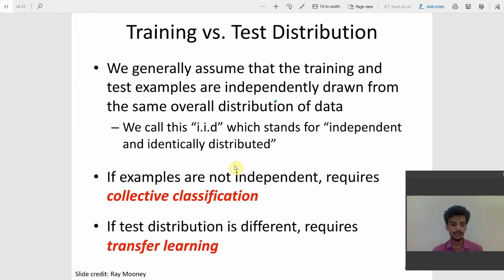After training with the 70 or 80% of the data set, we test with the remaining testing data set, and from the output on this testing data set, we know what level of accuracy our algorithm has. And if examples are not independent, it requires collective classification, and these are two very different processes.